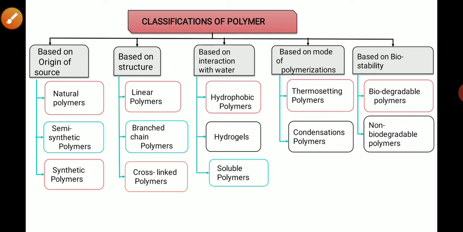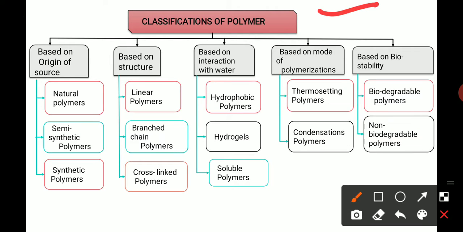First is the classification of polymers. Polymers are classified into five categories, and each category is again divided into two or more segments. One by one I will discuss. The first is based on origin of source, which is again divided into three segments: natural polymers, semi synthetic polymers, and synthetic polymers.